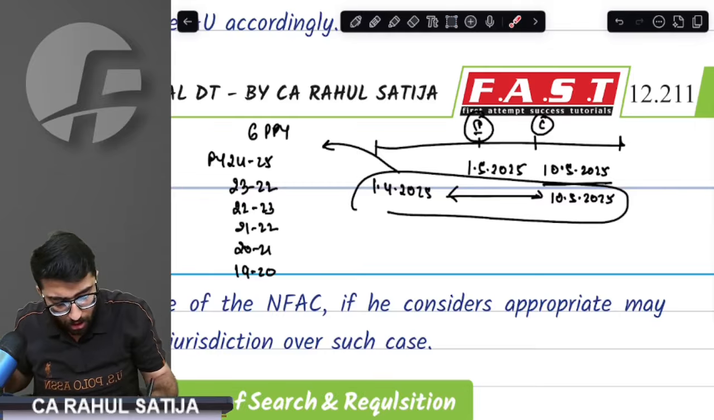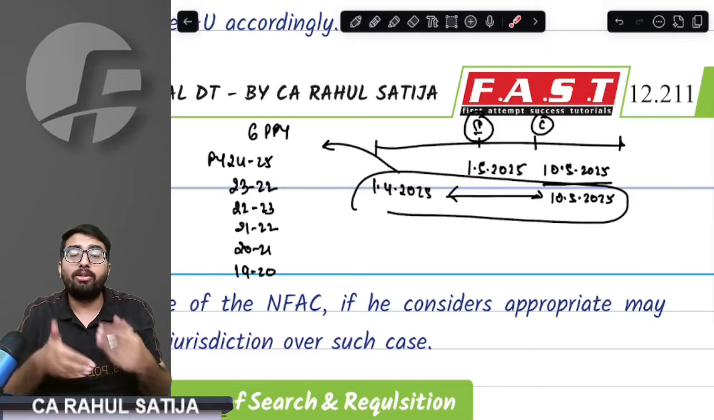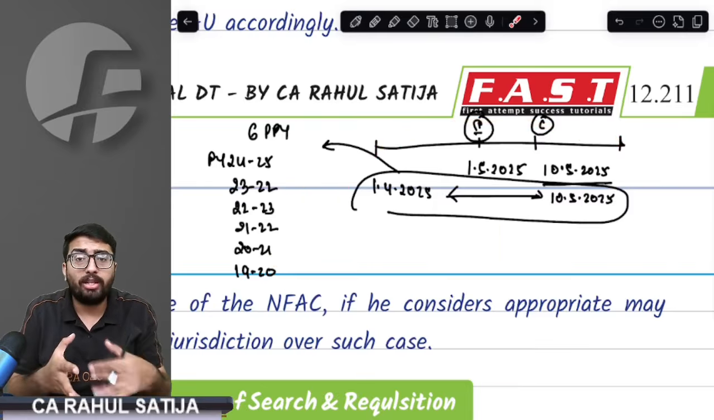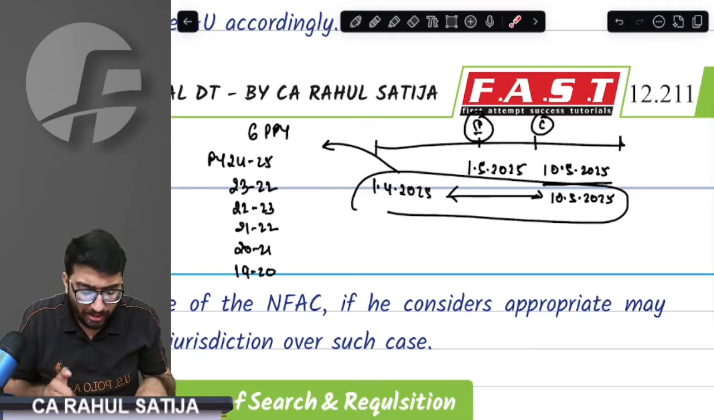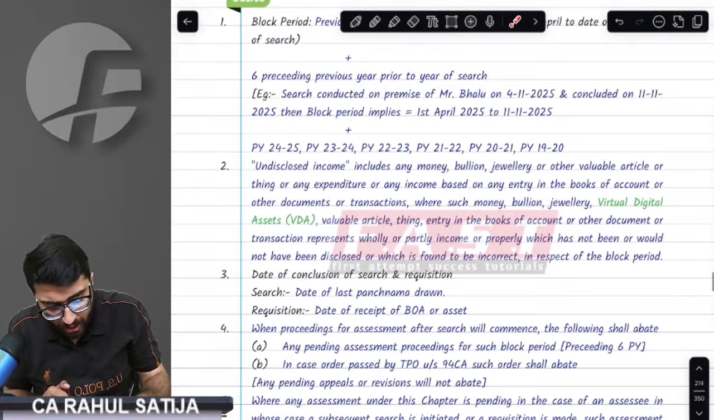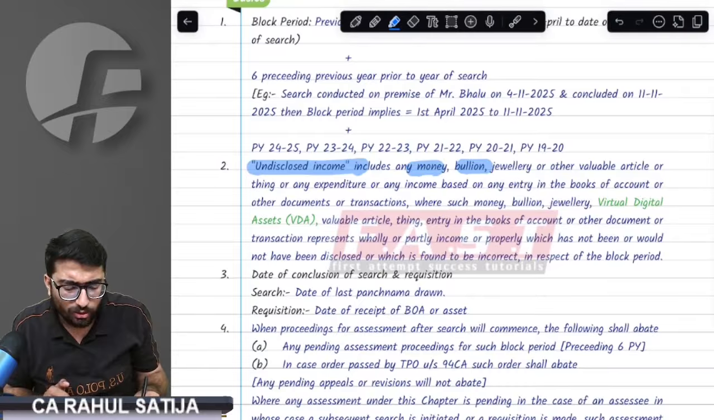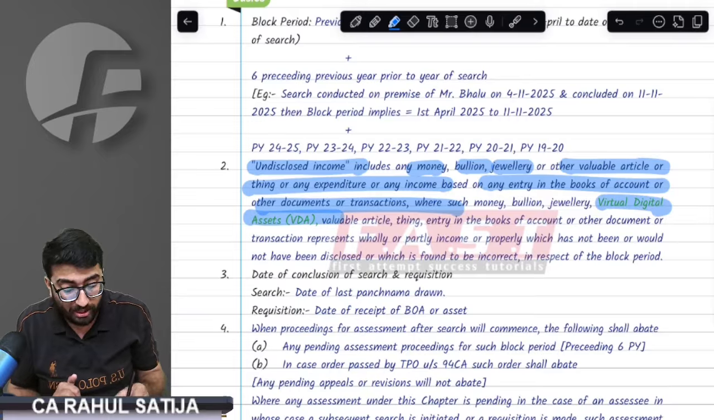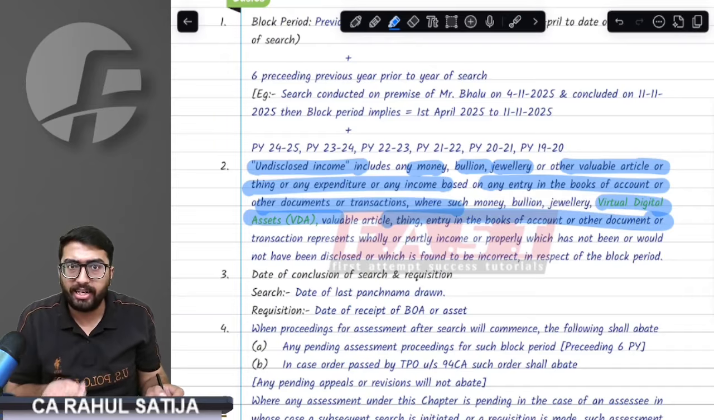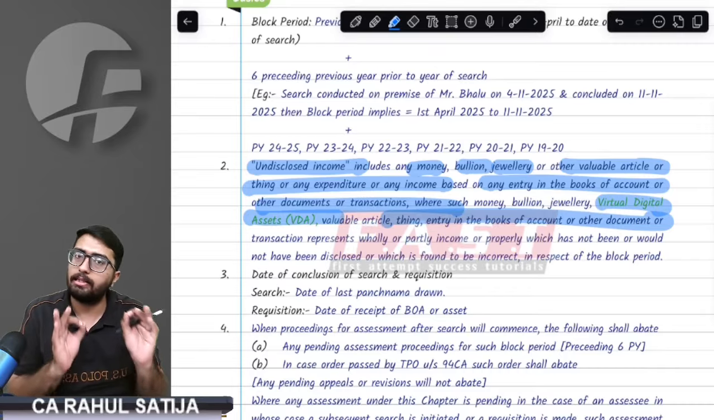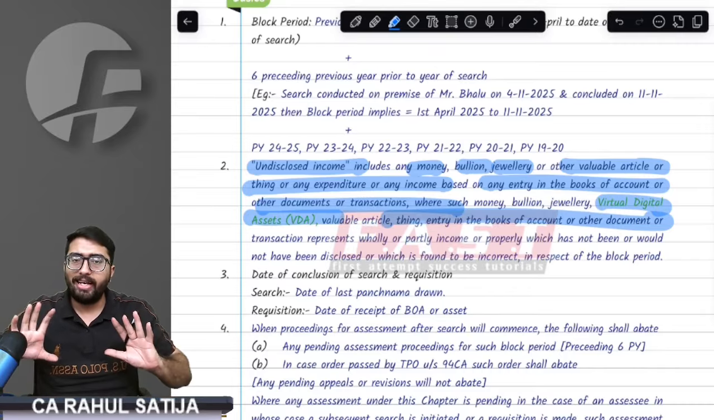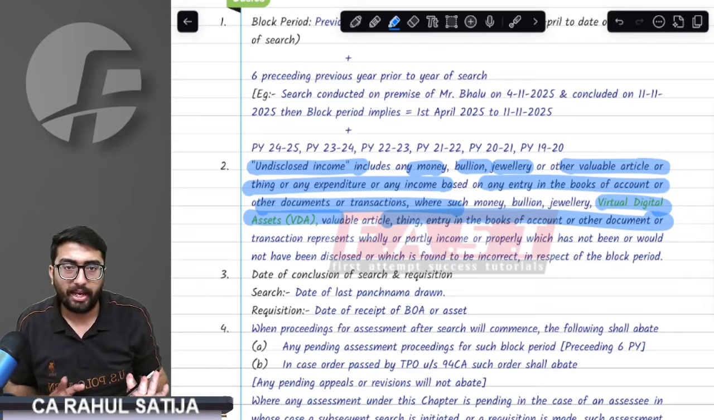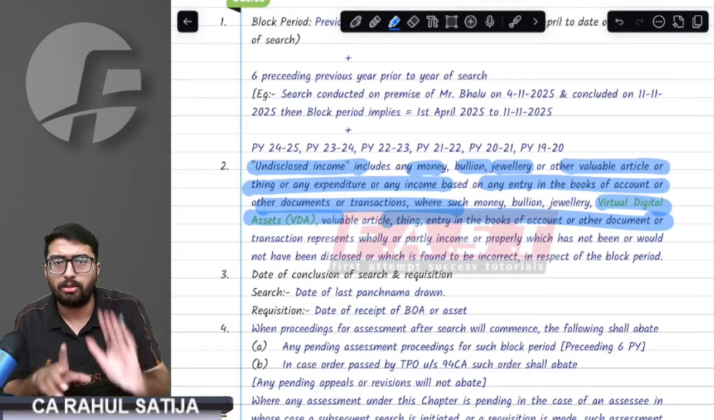What the assessing officer intends to do is find out the undisclosed income for these 6 years as well as the current year of search. Now, what is undisclosed income? It is specifically defined: any money, bullion, jewelry, or any valuable article that has not been disclosed to the income tax department. It may be a virtual digital asset, or based on a book entry, or anything else, but it has not been disclosed to the department. That is undisclosed income. So the assessing officer wants to tax your undisclosed income of the block period.